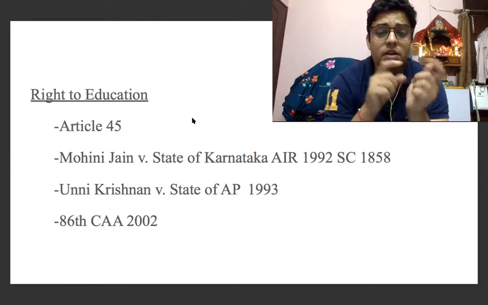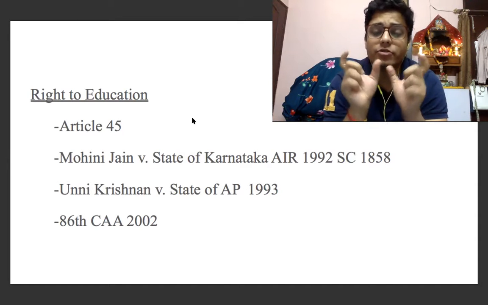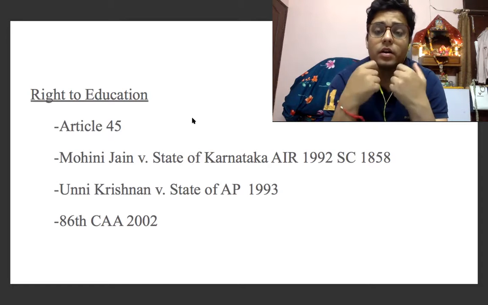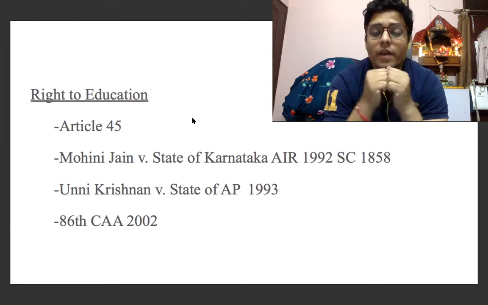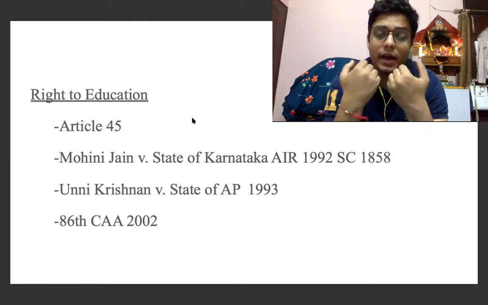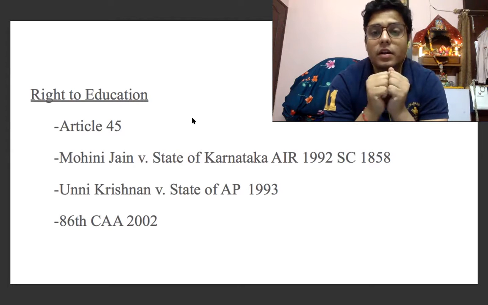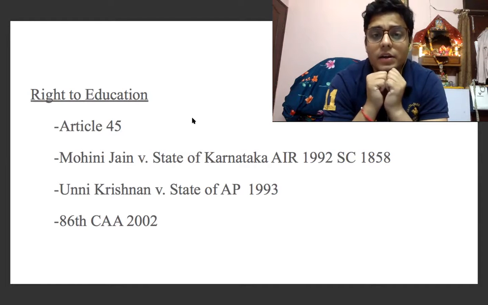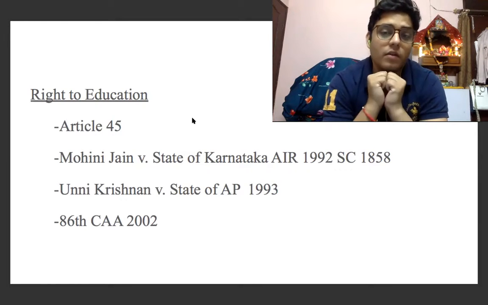As we discussed in our last lecture, education was also held to be a part of the basic necessity of any human being, and hence a part of right to life and personal liberty, and hence falling under Article 21. So by way of interpretation, the Supreme Court held that right to education is a fundamental right.